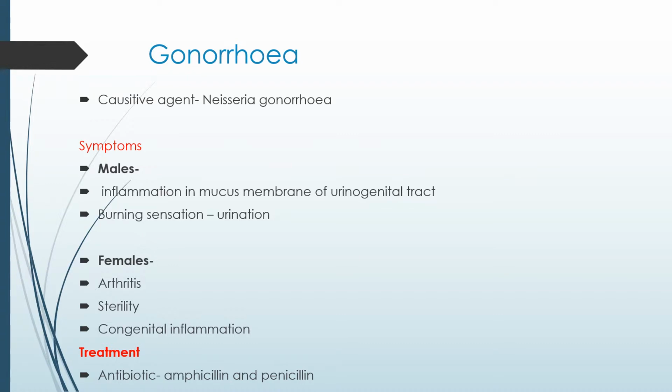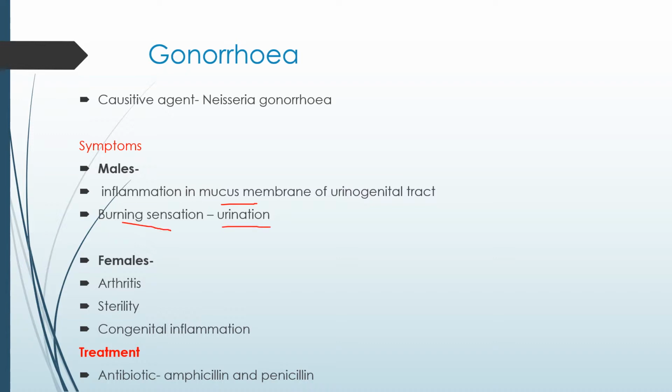The first disease is gonorrhea. The causative agent of gonorrhea is Neisseria gonorrhoeae. This is a bacterial disease which is caused by gram-negative bacteria. The symptoms are seen in males and females. In males, inflammation occurs in the mucous membrane of the urinogenital tract, and a burning sensation is seen during urination.